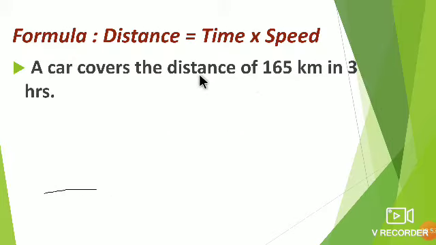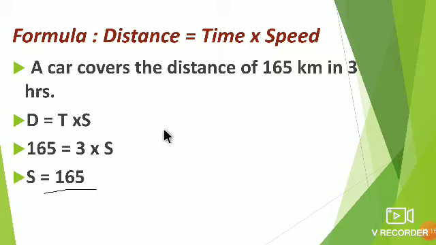You might have learnt this formula in science: distance is equal to time into speed. Remember this formula, it is very easy. The car covers the distance of 165 km in 3 hours. So 3 hours is the time and 165 km is the distance. Put the values in the formula: 165 is equal to 3 into s.